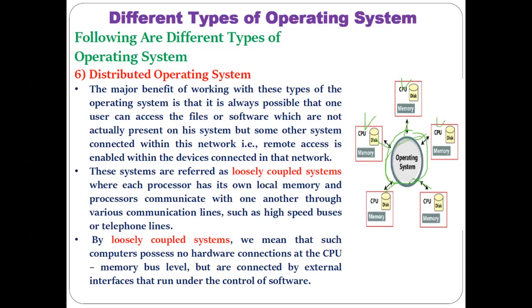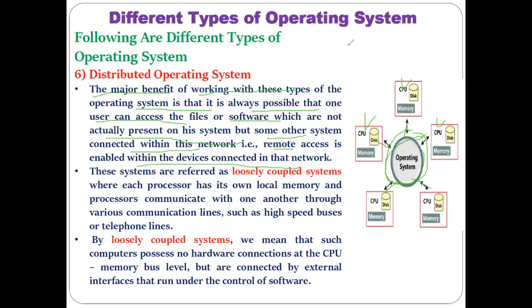So you can store the information centrally and it can be accessed by all other computers. The same thing I have mentioned here. The major benefit of working with this type of operating system is that one user can access files or software which are not actually present on his system, but on some other system connected within the network. That is, remote access is enabled within devices connected in that network.